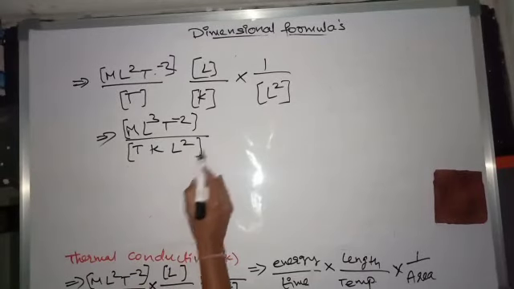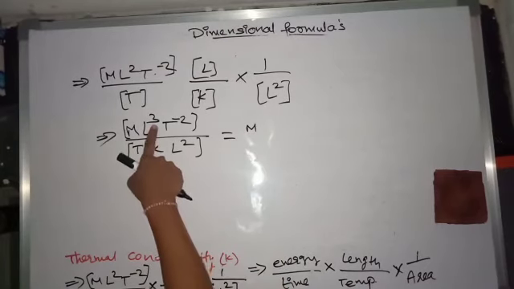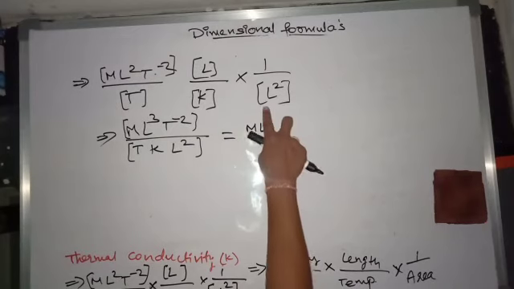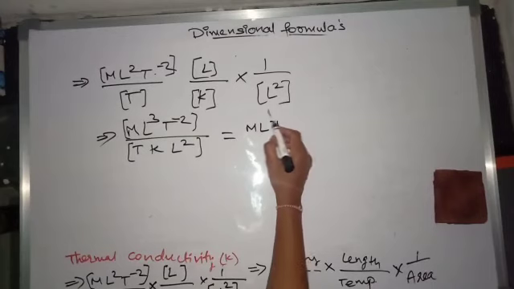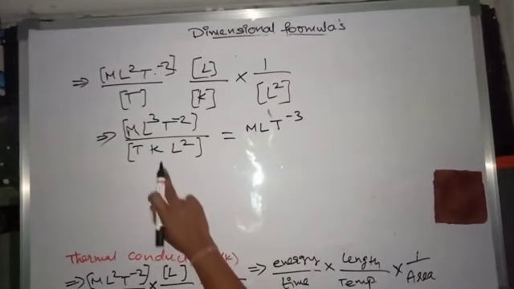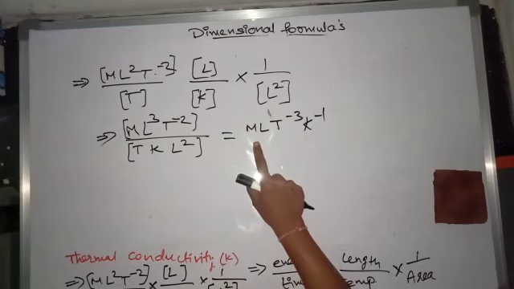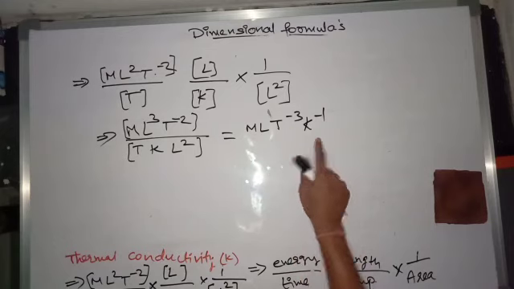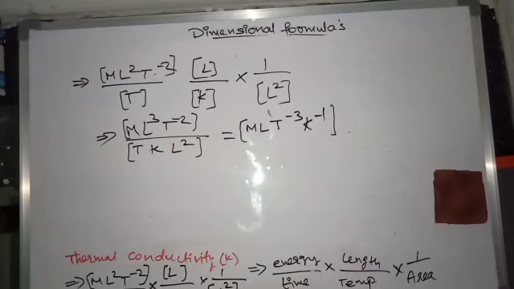This can be written as M1 L power 3 L power minus 2 is L power 1, into T power minus 2 T power minus 1 is T power minus 3, into K power minus 1. Okay, so the dimensional formula for thermal conductivity is M1 L1 T power minus 3 K power minus 1. This is the dimensional formula for thermal conductivity.